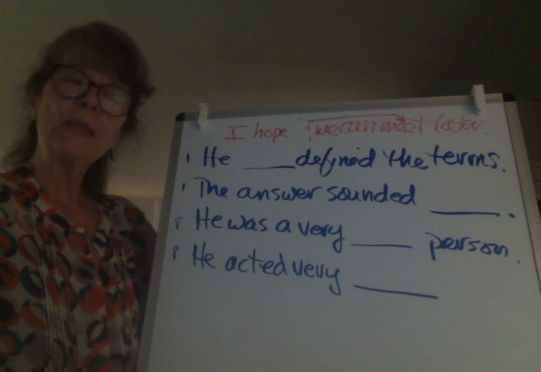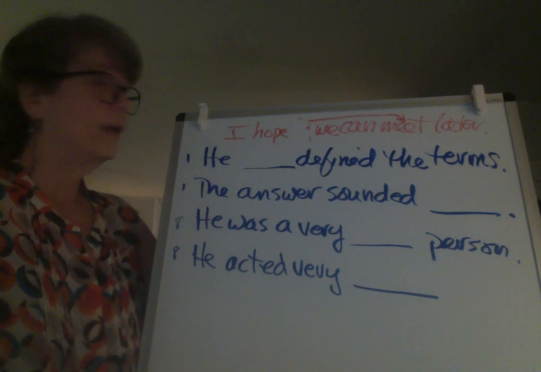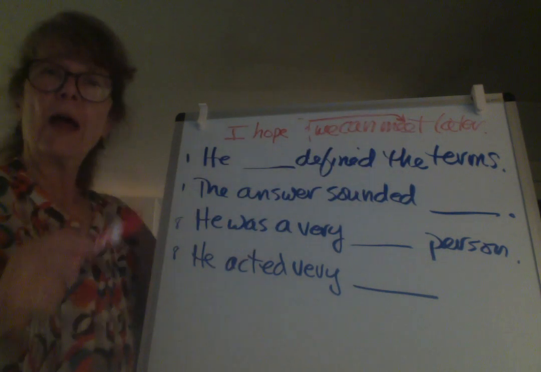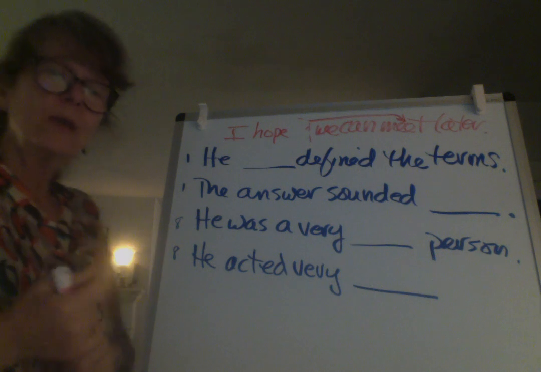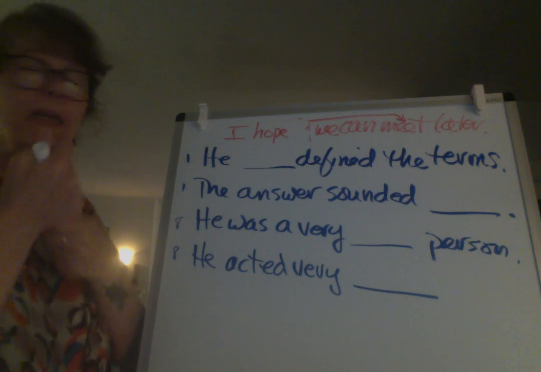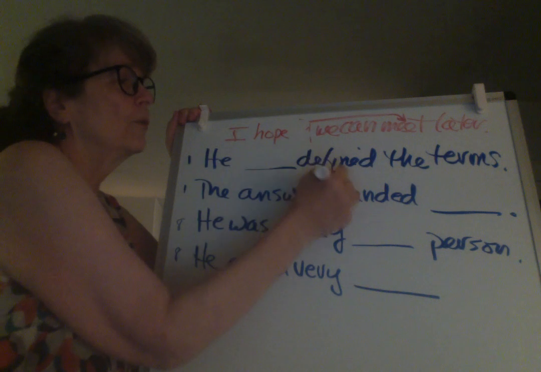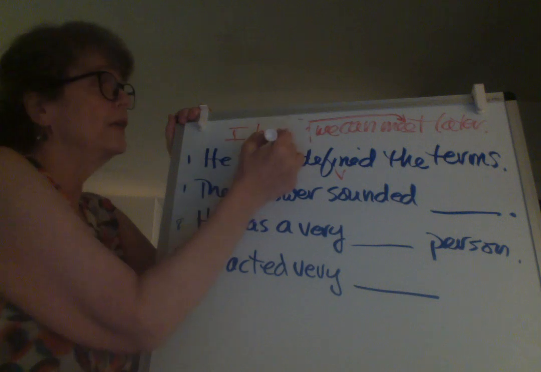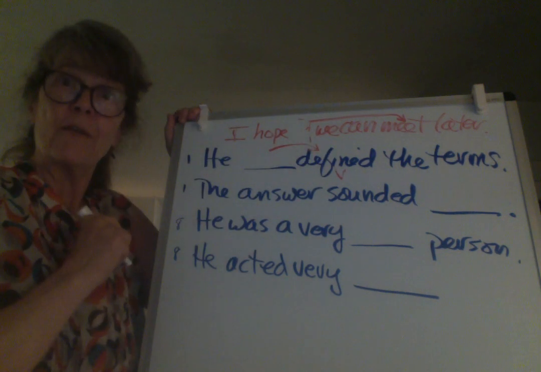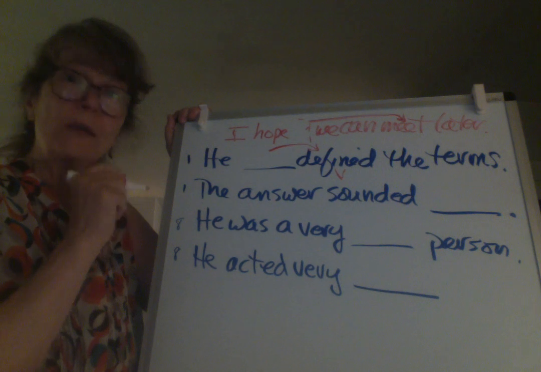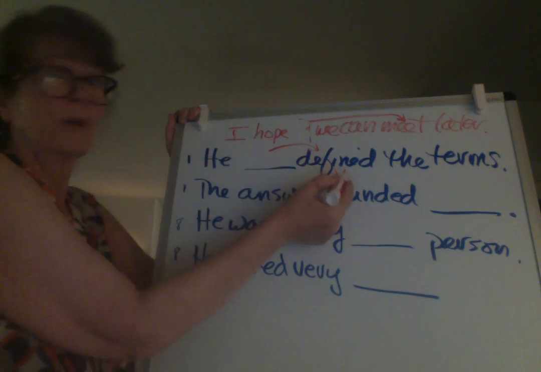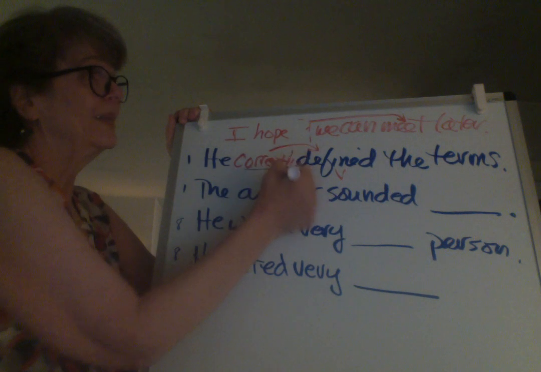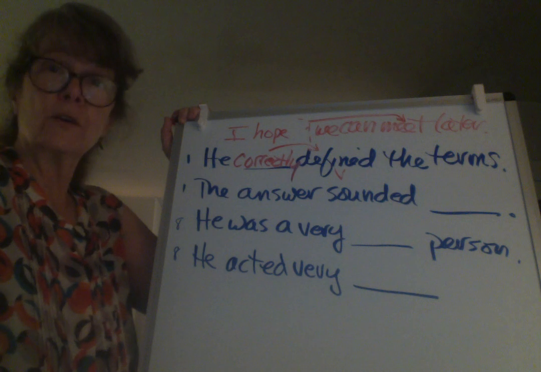All right, let's look at some examples. Look at number 1 on your handout. We say, he defined the terms. How did he define the terms? So we can choose correct or correctly. So this is the verb, defined, the action. The word we put here is going to tell us how he did that verb. So between correct and correctly, we need the adverb because we're modifying the verb. So we have to use correctly. He correctly defined the terms.